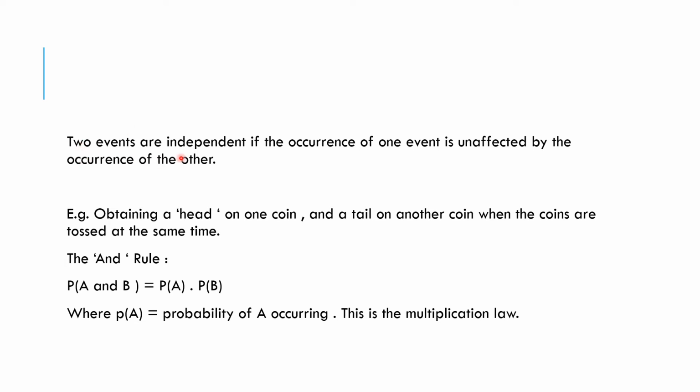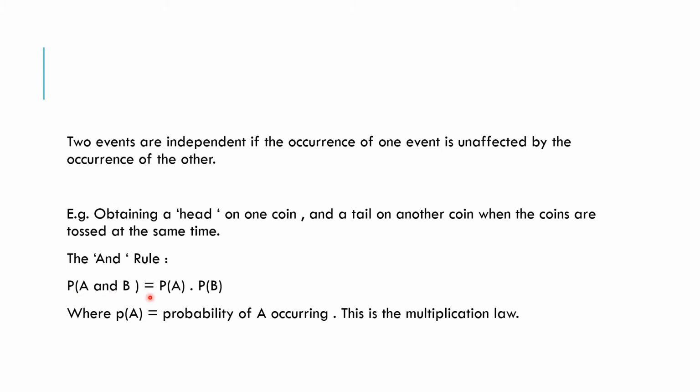Two events are independent if the occurrence of one event is unaffected by the occurrence of the other. For example, obtaining a head on one coin and a tail on another coin when the coins are tossed at the same time.